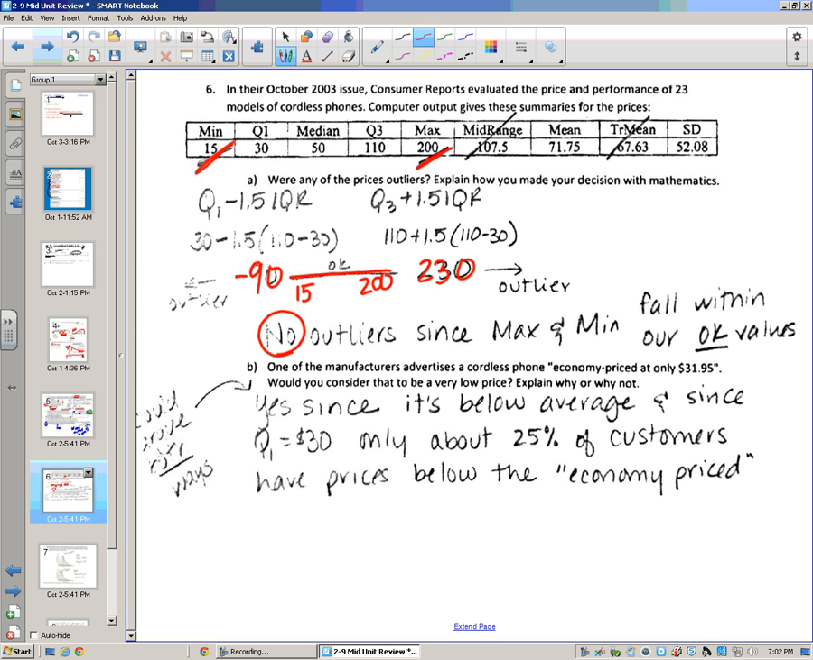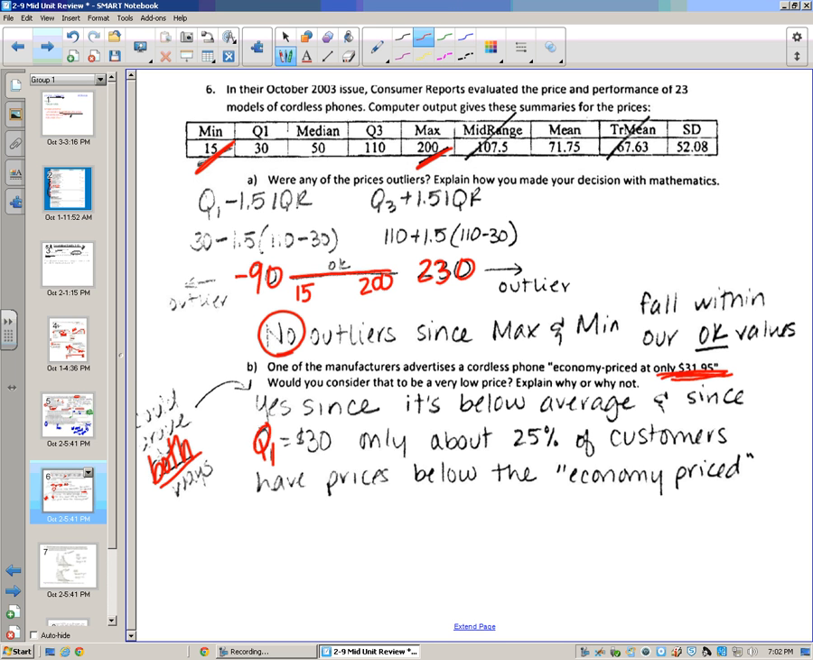So similar to a question we looked at yesterday, one of the manufacturers advertises a cordless phone economy price. It's only $31.95. Would you consider this to be a very low price? I said yes. You can argue it other ways. You could have said, I think I wrote both ways, you could have said no. I said yes because the first quartile is $30, and so about 25% of customers have prices below $30. So this is pretty close to that. You're on the low end.